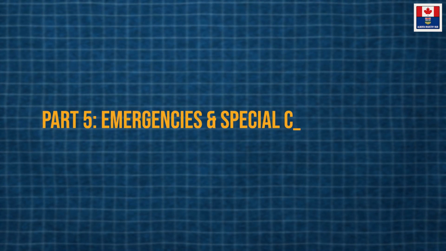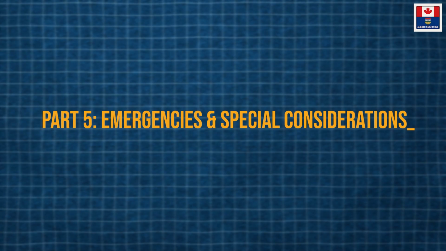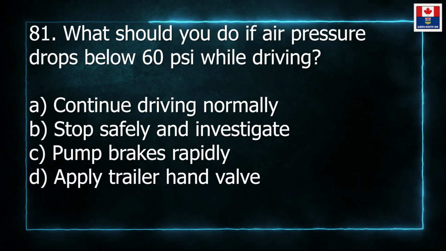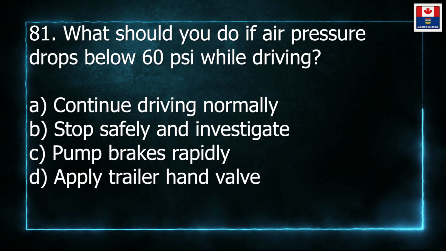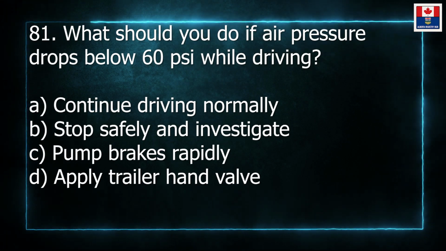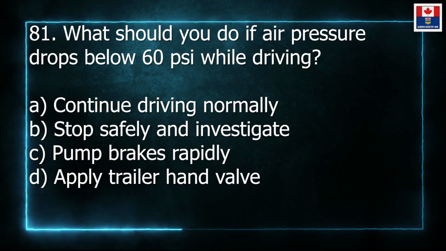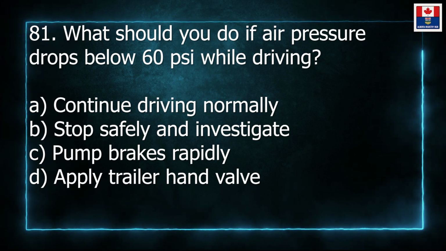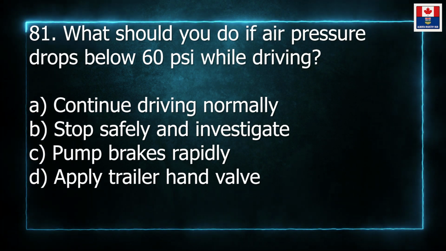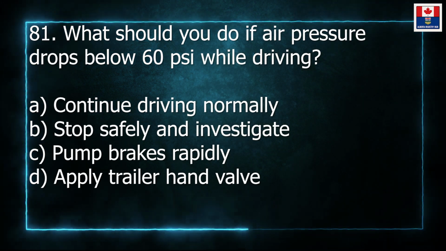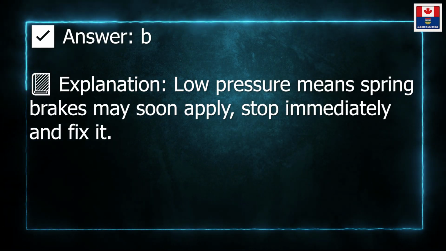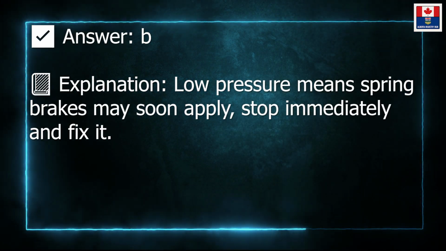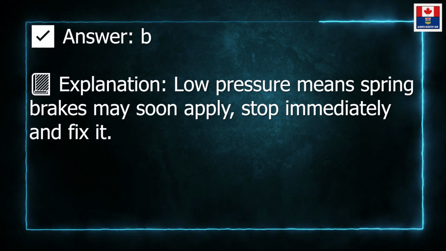Part 5. Emergencies and Special Considerations. 81. What should you do if air pressure drops below 60 pounds per square inch while driving? A. Continue driving normally. B. Stop safely and investigate. C. Pump brakes rapidly. D. Apply trailer hand valve. Answer: B. Explanation: Low pressure means spring brakes may soon apply, so stop immediately and fix it.